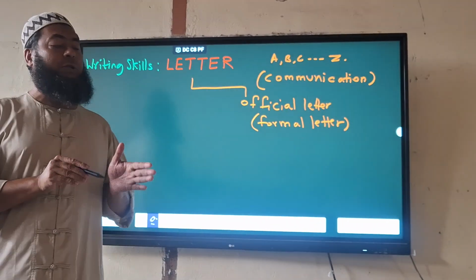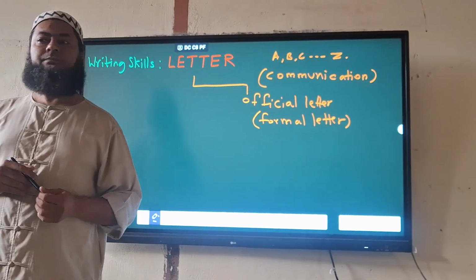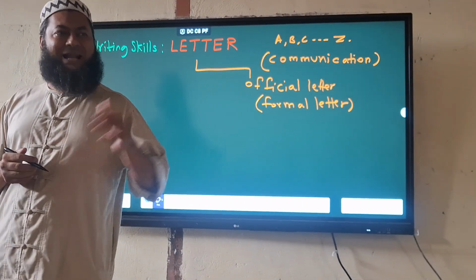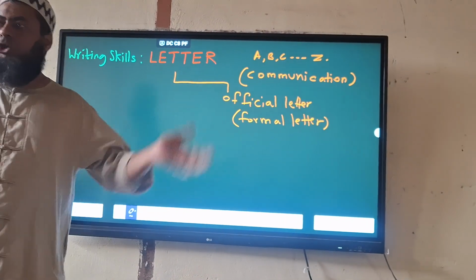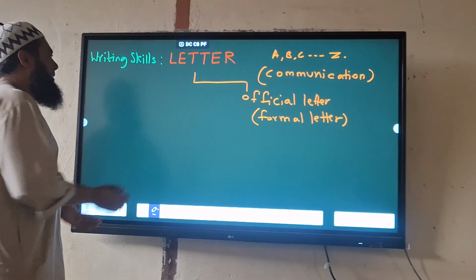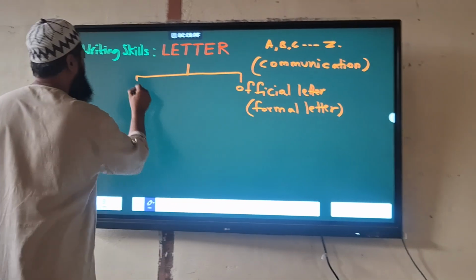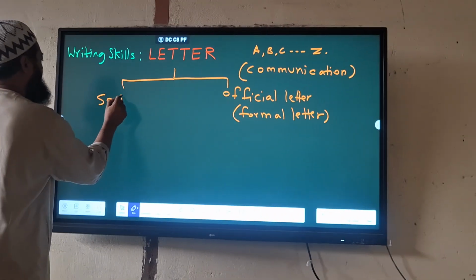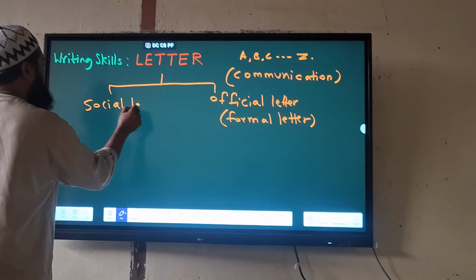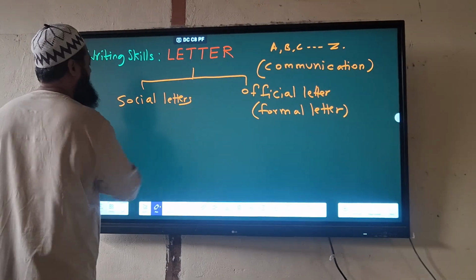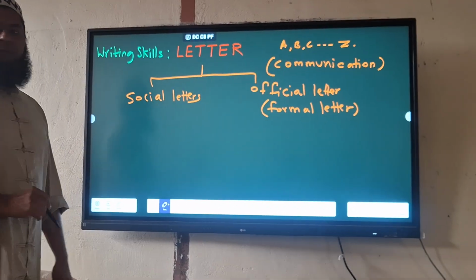And what is another category of letter? The letter that you write to common people, your friends, relatives, father, mother, in society. They are called social letters, or informal letter.